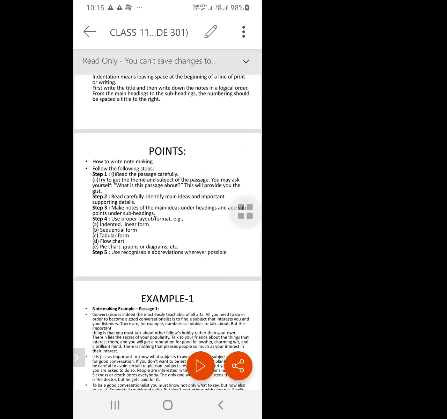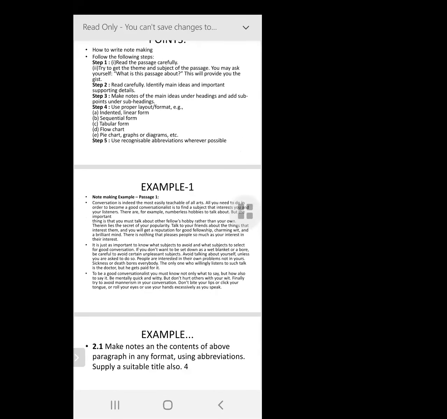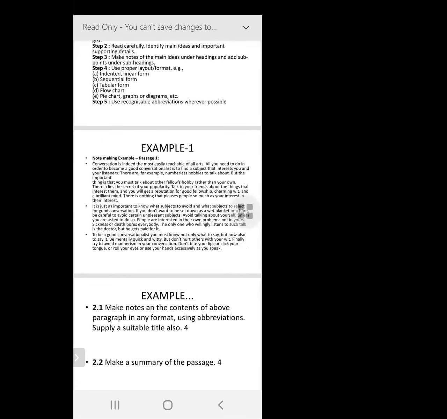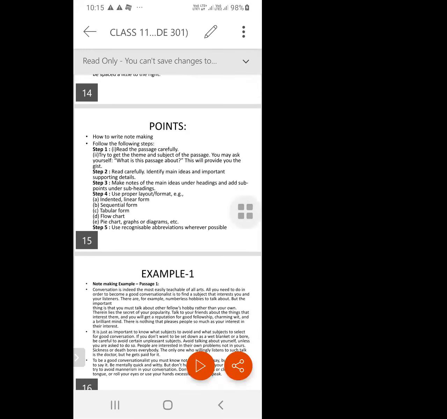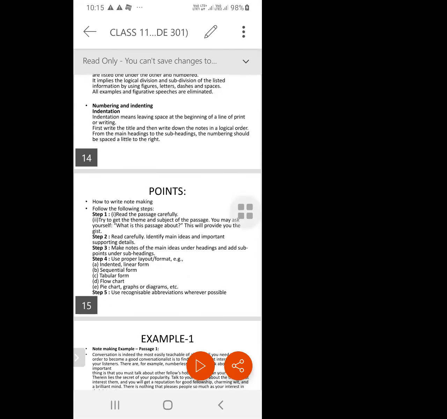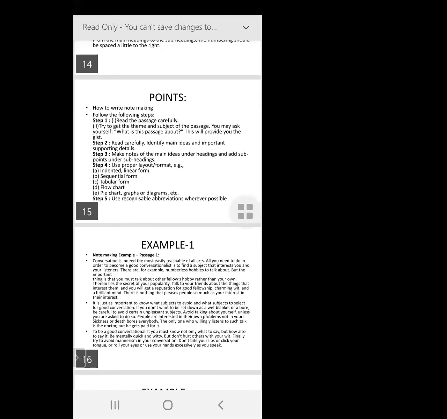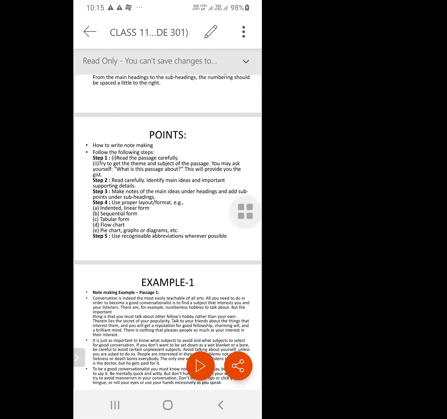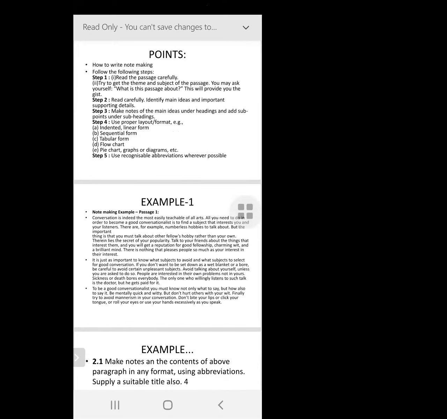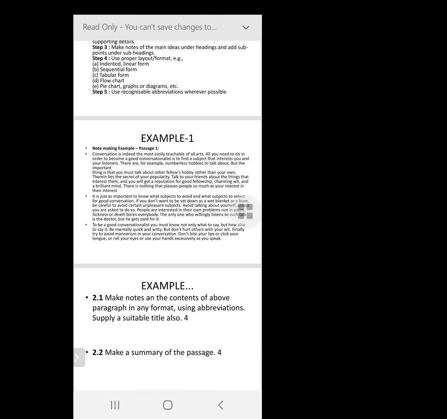summary. The rule is that summary should not be beyond 80 to 100 words. It should be as short as possible. And whatever title you had given your notes initially, that will be repeated here for the summary. So the summary carries 4 marks and your note making exercise carries 4 marks. If you know the technique, if you know how to present it in a very neat manner, you can aim to get your 8 marks, and which is very important.